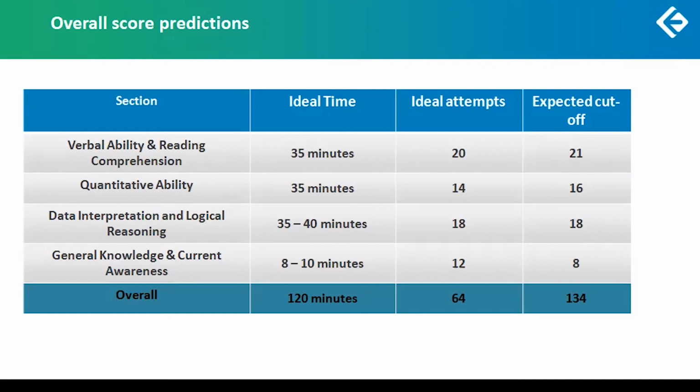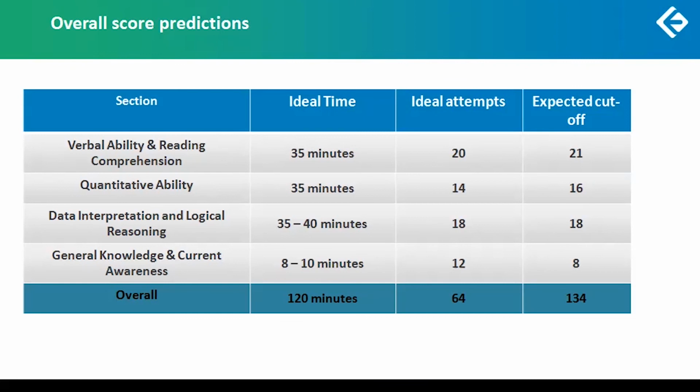So cutoff means if you don't clear that score, even if you are standing at a 154 or a 164, you won't get an interview call. You have to clear the minimum benchmark in all of them, whether it is IFT, whether it is NMAT, all exams for that matter. So DILR also 35 to 40 minutes. Yes, you have now seen the trend that DILR is where we end up asking you to give more time. So 18 attempts, maybe a cutoff of around 18 to 20. General knowledge and current awareness, again, 8 to 10 minutes, attempt 12 questions, and the cutoff will be around 8.